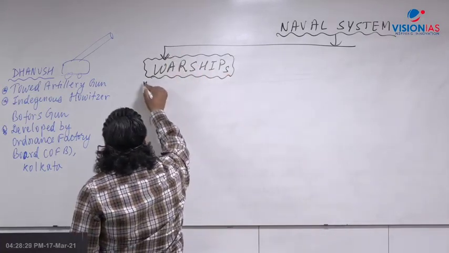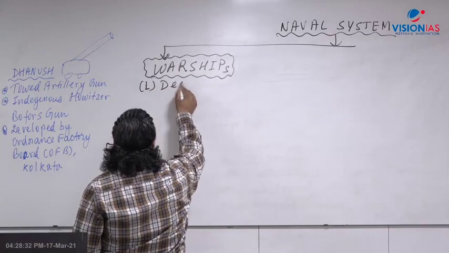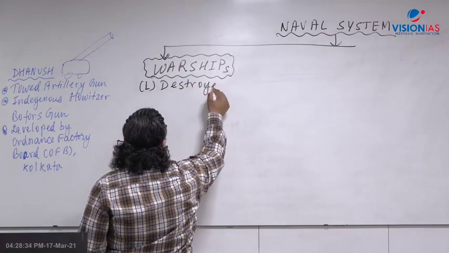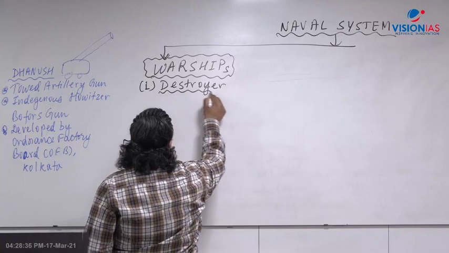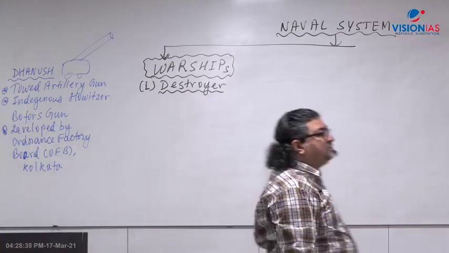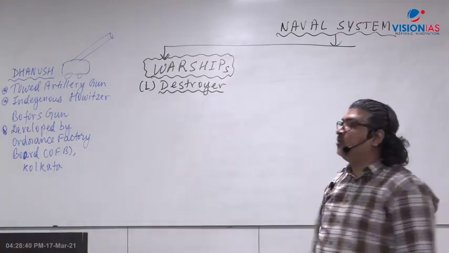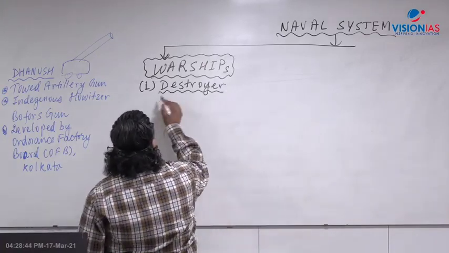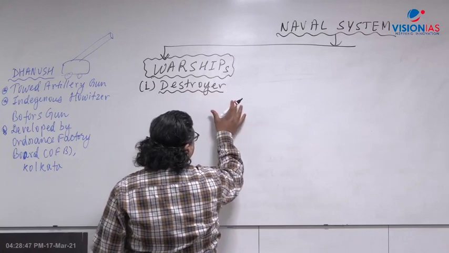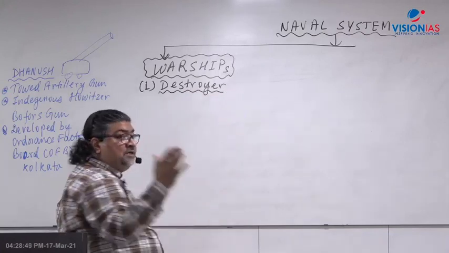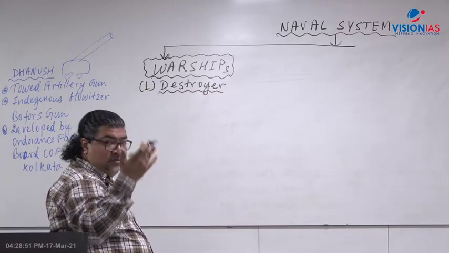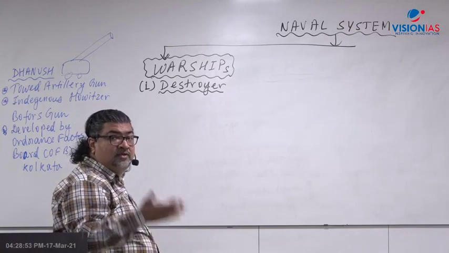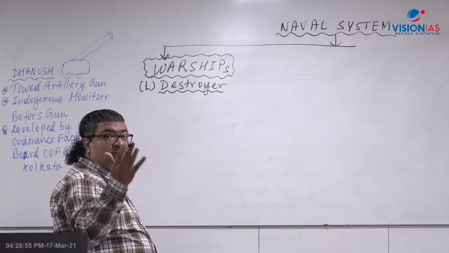The first one is called destroyers. Destroyers are big sized warships for combat operations. For weapons, they carry torpedoes, Chetak helicopters, guns, radar, sonar, then missiles.